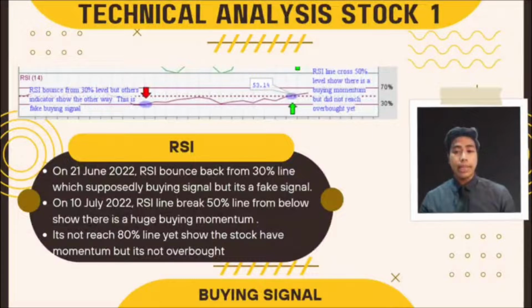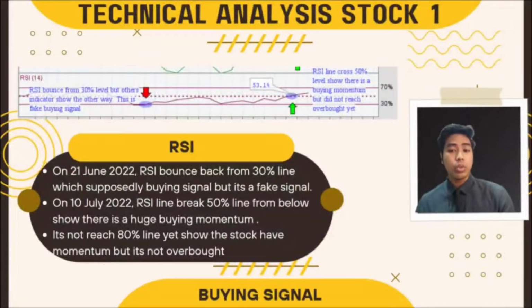Next, the third momentum indicator, which is RSI. Based on the chart, RSI showed a buying signal on 21 June 2022, where the line touched the 30% level and bounced back. But other indicators show the other way. So this is not a good buying signal for the trader.